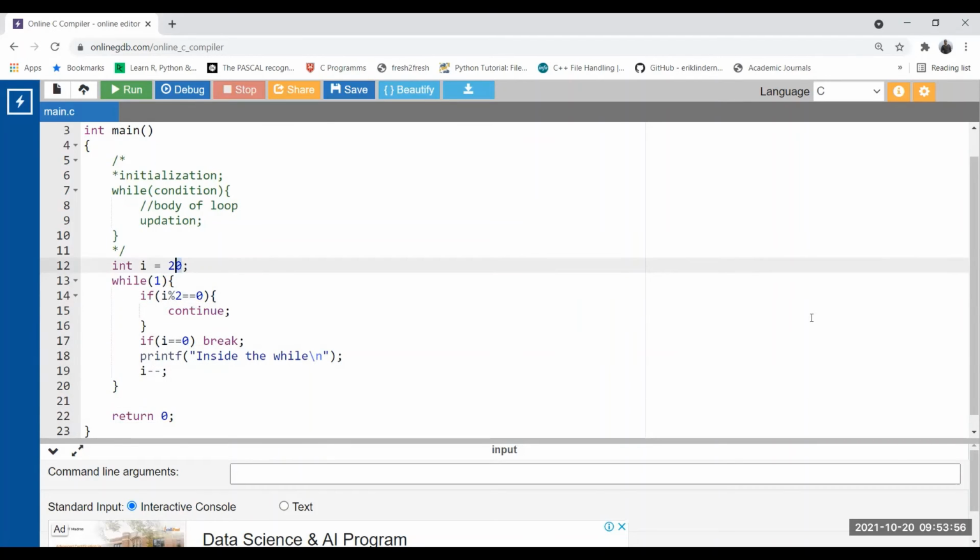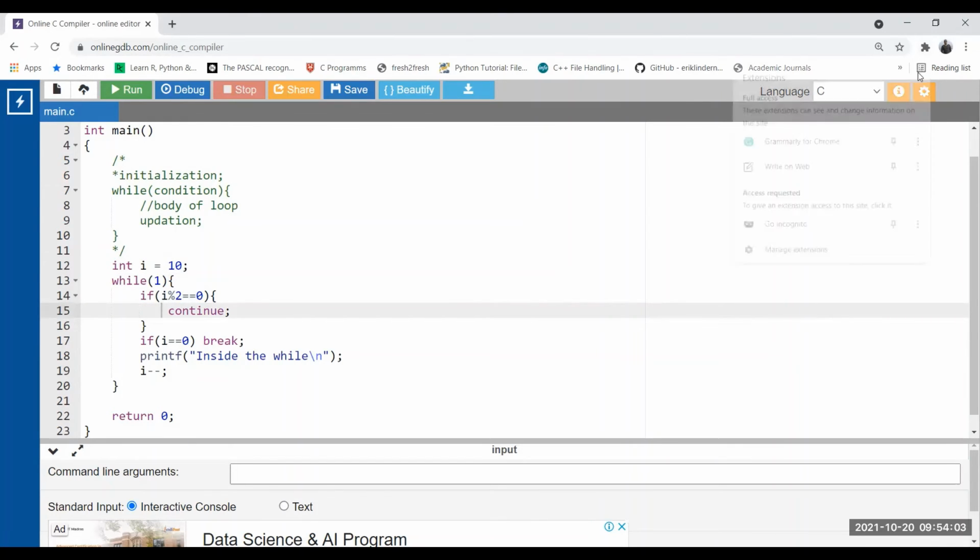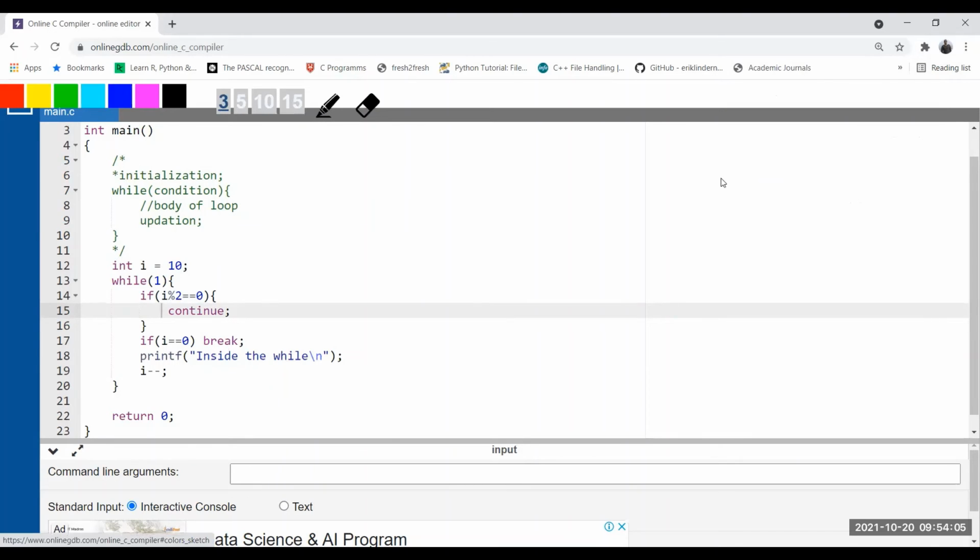Make it a small value. It will take more time to discuss. Yeah. So I started from 0. Correct. So let us discuss this. Here, I started from 10. Correct. The initial value of I is 10. While 1 condition is always true. This if will be true only if that particular number, the loop control variable value, is divisible by 2 and there is no remainder.